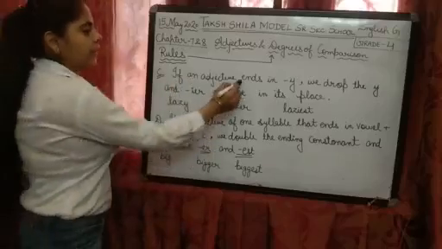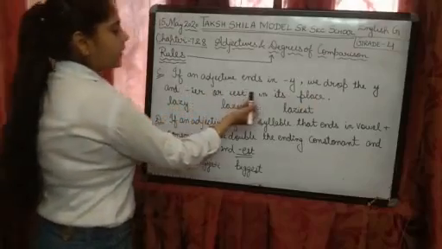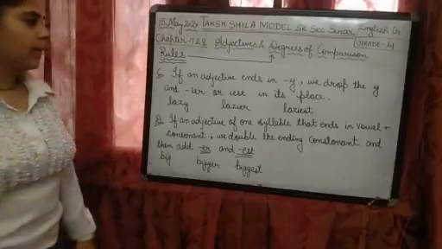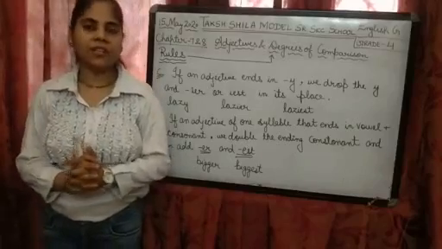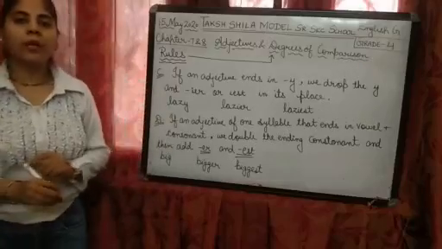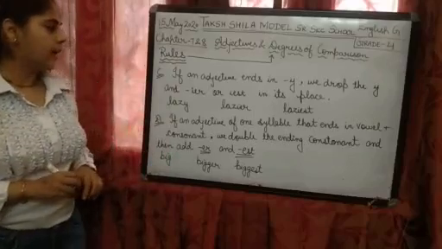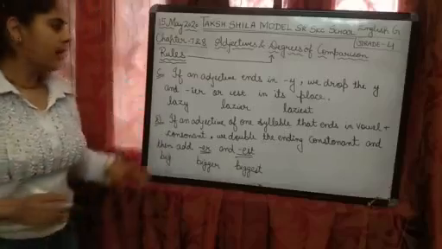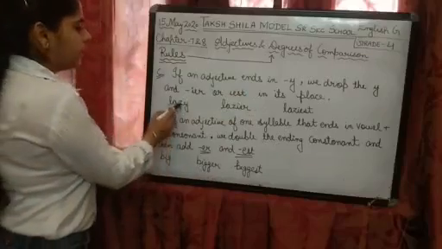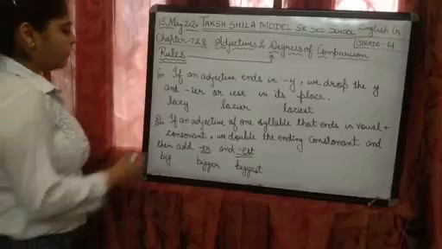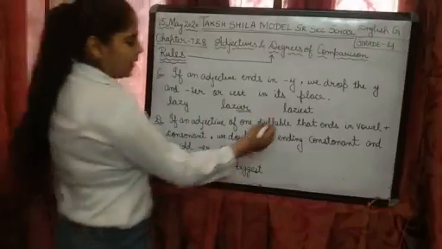If an adjective ends in y, we drop the y and add IER and IEST in its place. It means when any adjective ends with y, means at the end of the adjective there is a y. So what do we do? We remove the y, means drop means remove the y, and add IER and IEST in its place. IER in comparative and IEST in superlative degree. For example, lazy, lazier, laziest. So here in this y is dropped and we have added IER and IEST.